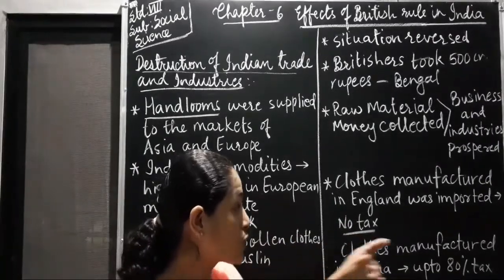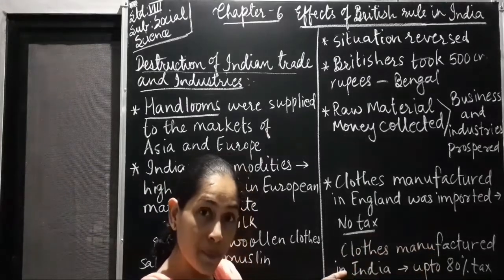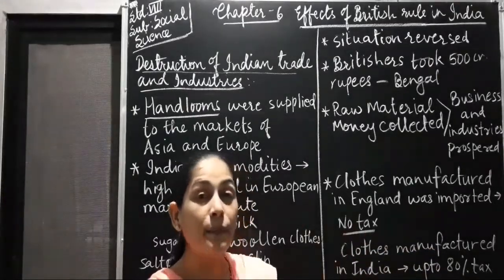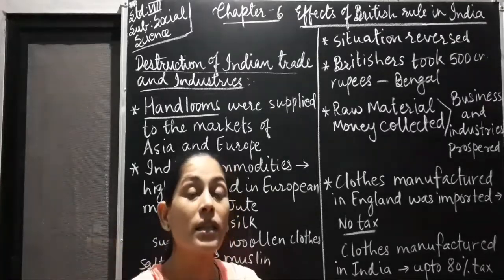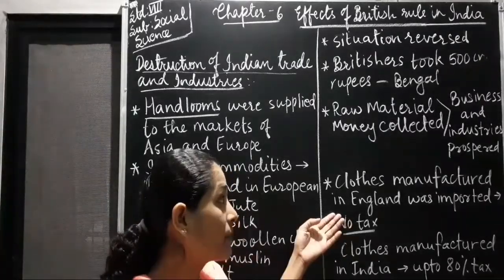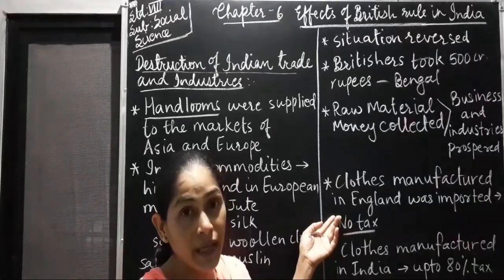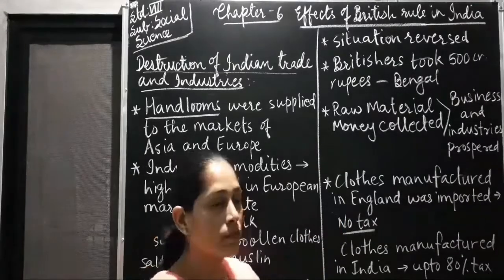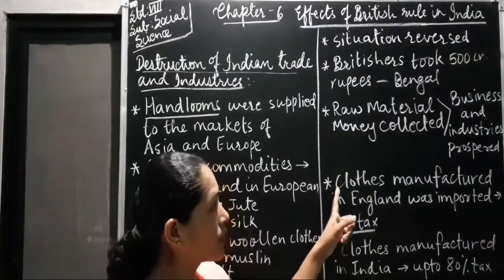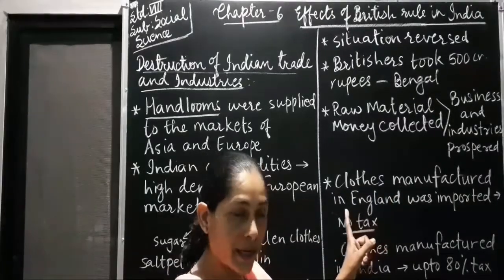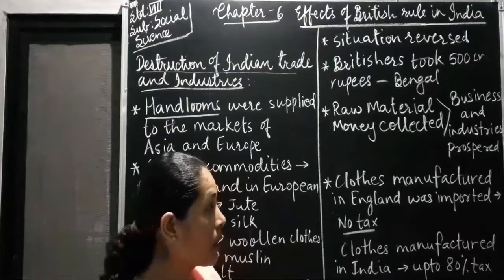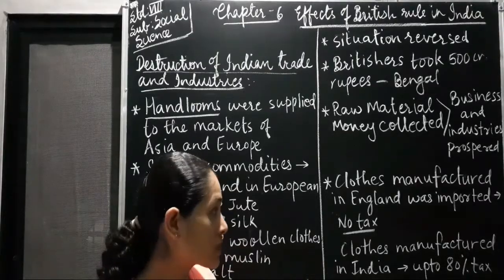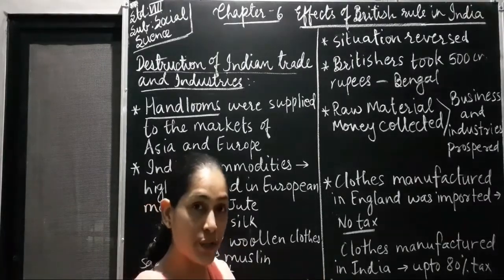Whereas clothes which were manufactured in India, on that up to 80% taxes were there. The clothes which were manufactured in India became costlier, and the clothes which were manufactured in England were quite cheap. So they were ready to take the clothes which were manufactured in England and imported here without any tax. And they were not ready to purchase those goods which were manufactured in India.